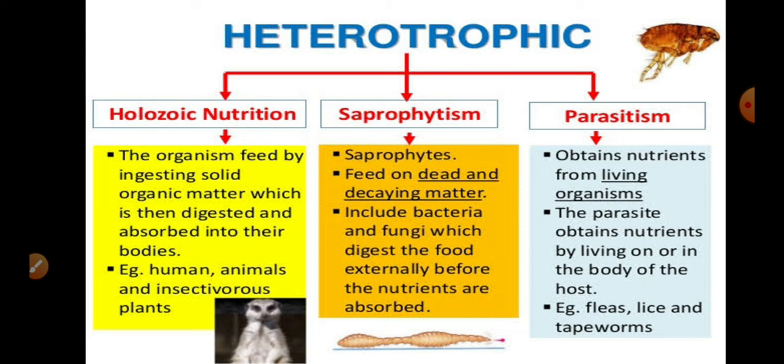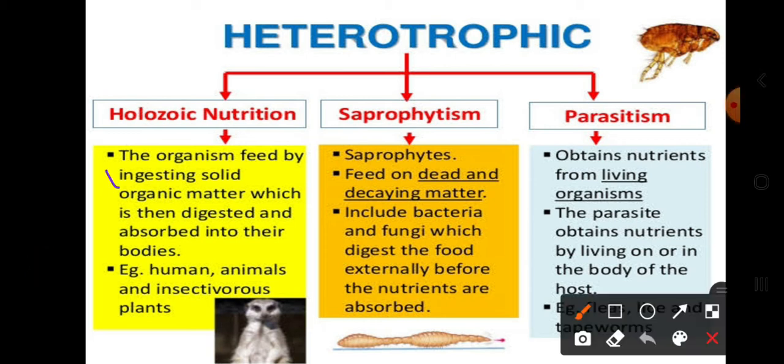At first the food material is taken into the body, either in liquid form or in solid form. Once the food has entered the body, it starts to break down into simple particles.